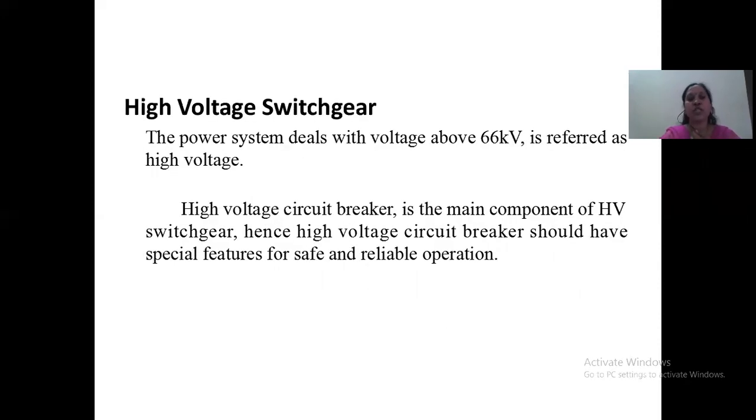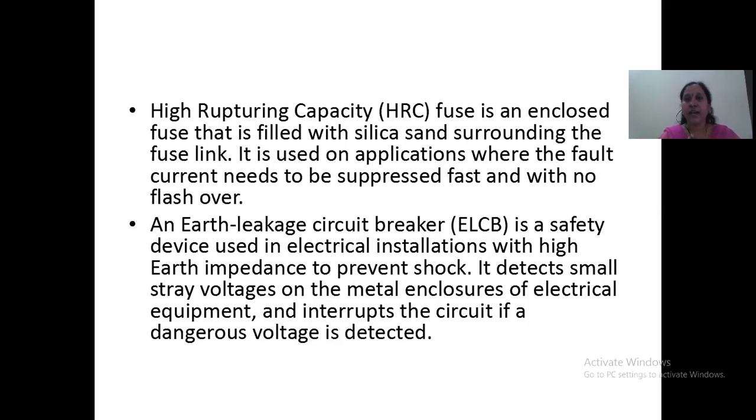Next, coming to the high voltage switchgear, we are going to use it in the power systems dealing with a voltage above 66 kilovolts. So the high voltage circuit breaker is the main component of the HV switchgear. Hence, the high voltage circuit breaker should have very special features for safe and reliable operation. Next, we have discussed the HRC and ELCB in the previous slides. What are those? You can see here. High rupturing capacity fuse is an enclosed fuse that is filled with silica sand surrounding the fuse link.